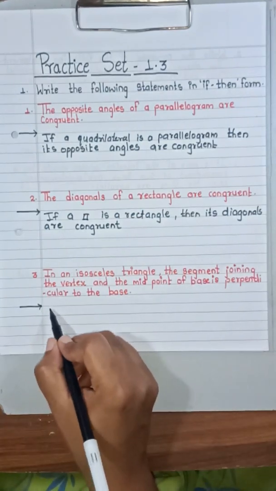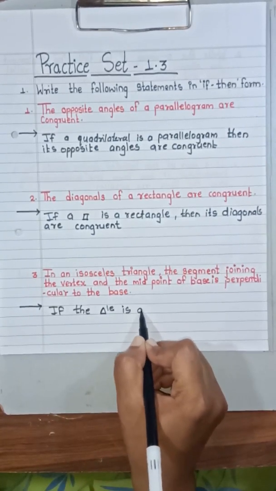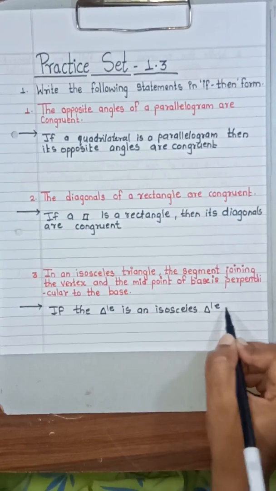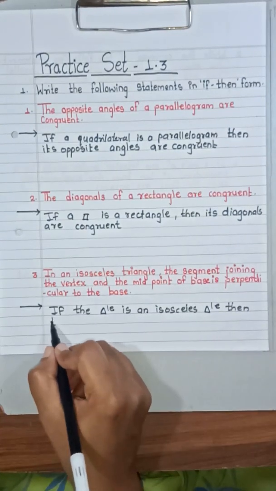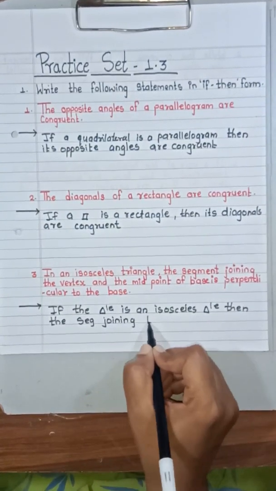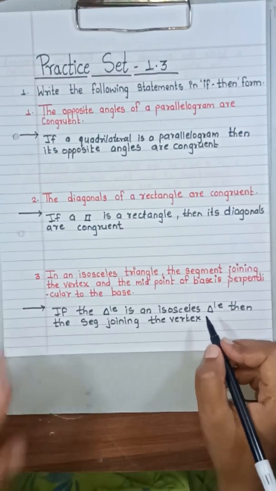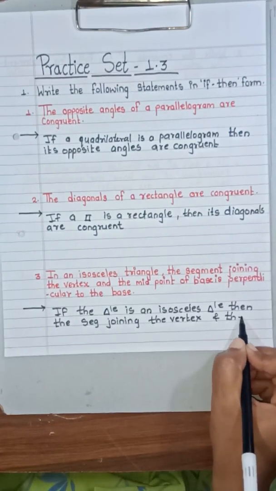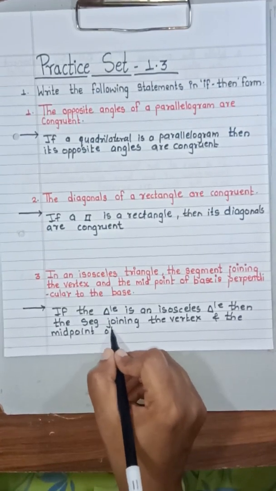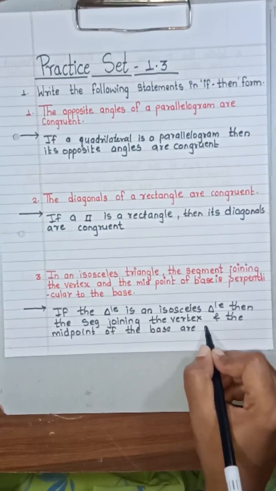Now its answer is: if the triangle is an isosceles triangle, then the segment joining the vertex and the midpoint of the base is perpendicular.